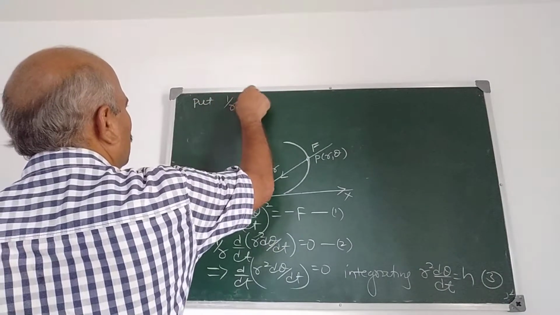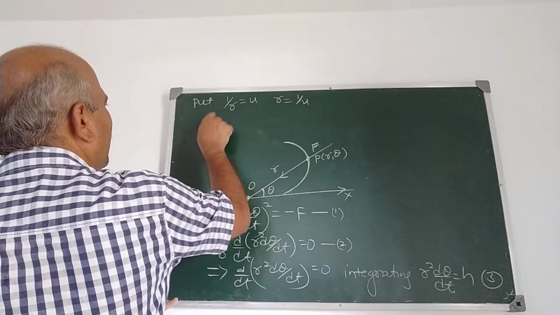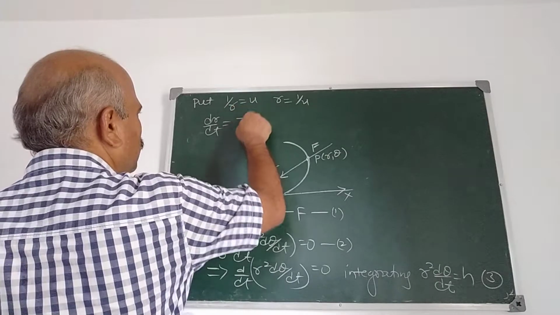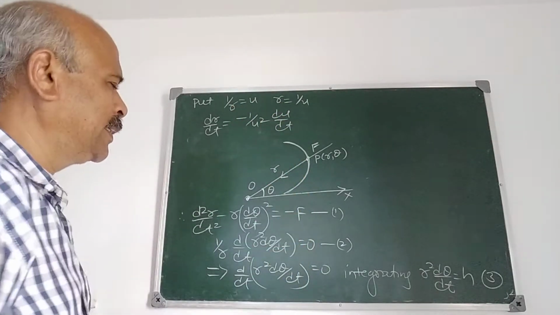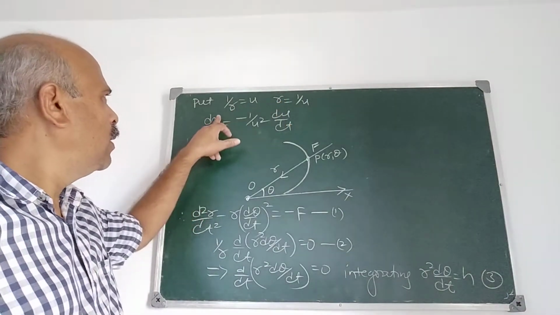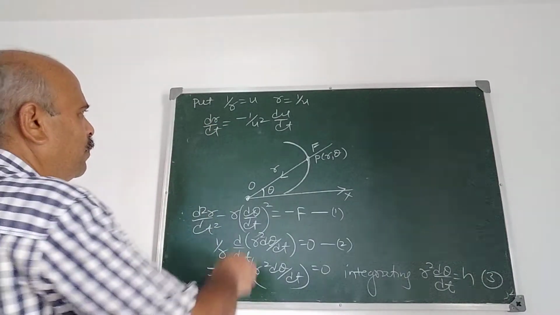Now we make one substitution here. Take 1 upon r as u. Therefore r is 1 upon u. So what is dr by dt? dr by dt is minus 1 upon u square du by dt. Next, this important step here: take 1 upon r as u, so dr by dt is minus 1 upon u square du by dt.